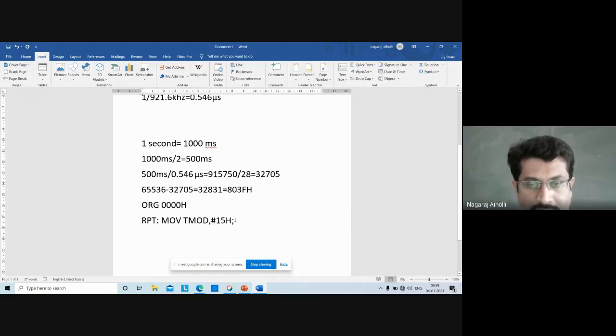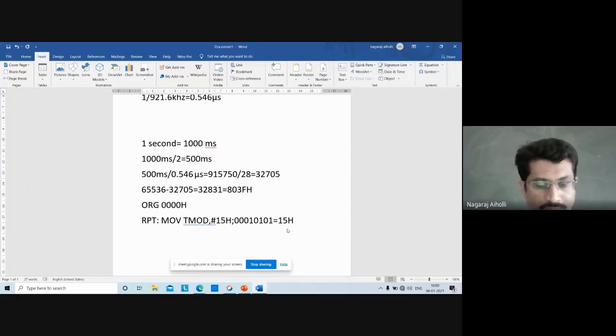We are using timer 1 as the timer. Gate, C/T bar, M1, M0 is the bit pattern structure of the TMOD register. Gate is 0, software mode. C/T bar is 0 because it is used as the timer, upper timer 1. Then 0 1, mode 1. So it is 0 0 0 1. Then the lower 4 bits: gate is 0, software mode. Then it is used as a counter, timer 0 is used as a counter to count the number of pulses, so it is 1. Then mode 1, 0 1, M1 M0. So this will be equal to 15H.